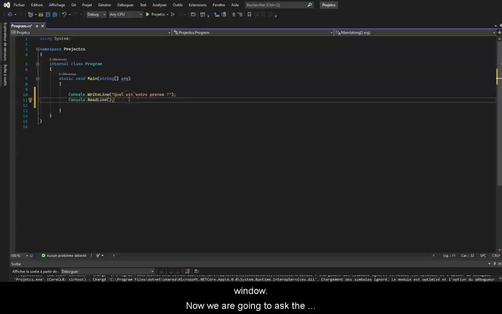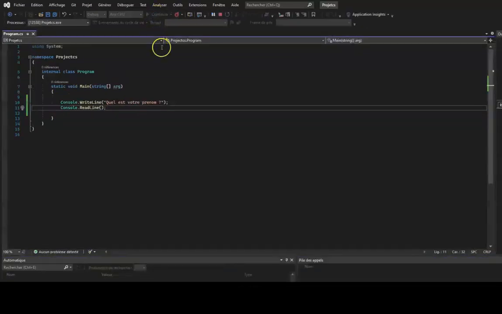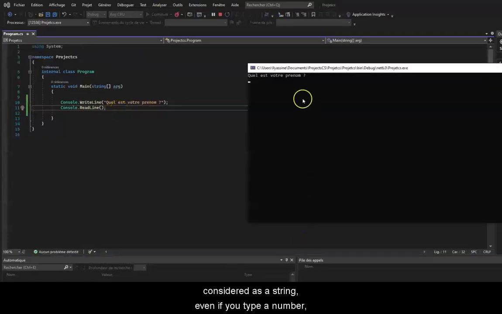Now we are going to ask the user to enter the name. There is a function that allows us to do this. It's called Console.ReadLine. This function will allow the user to enter something in the output window. And this function is called blocking, which means that as long as the user does not enter anything, the program will remain blocked. Moreover, this function only deals with strings. So everything you type will be considered as a string. Even if you type a number, it will be considered as a string and not as an int.